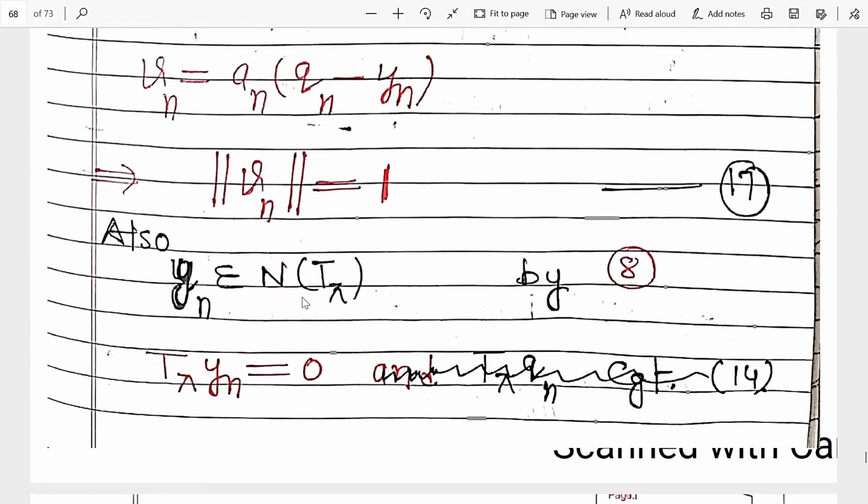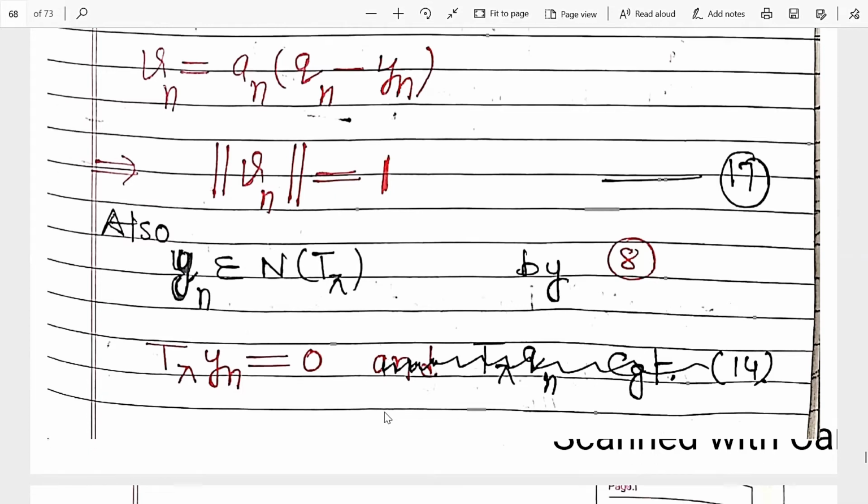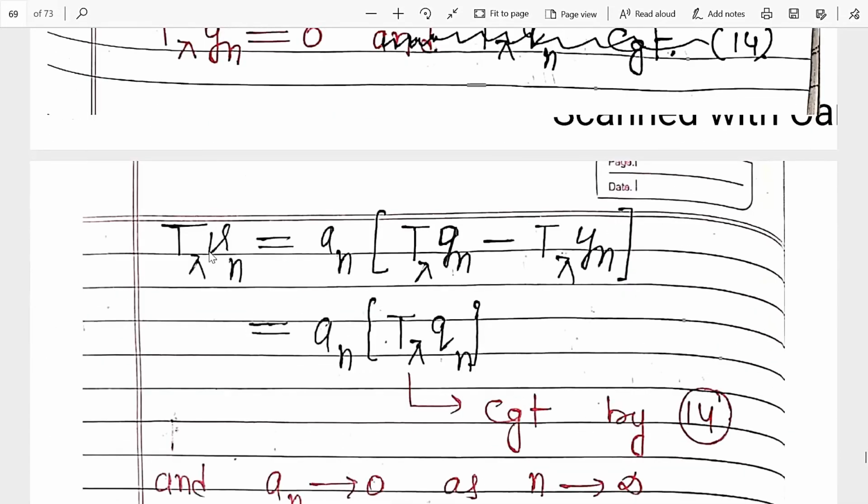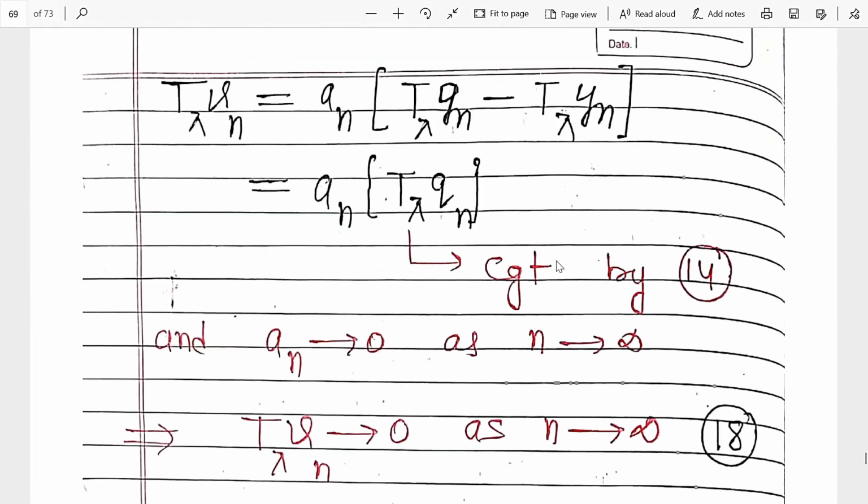Also, yn belongs to the nullity of T lambda, so its image is 0. Clear? If its image is 0, then T lambda vn, by using this result, is a T lambda qn times an, because this is 0. So this is convergent. Convergent means bounded, and this approaches 0. One sequence is bounded and the second sequence approaches 0, so this product approaches 0.